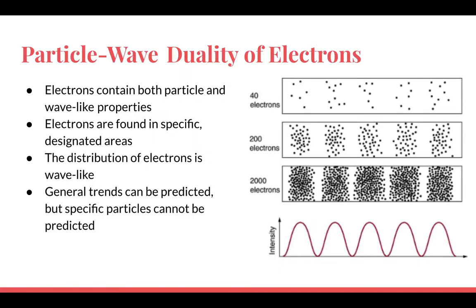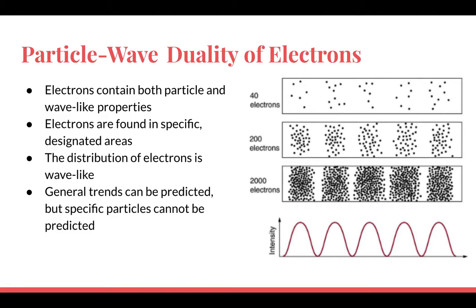Before we can jump into the Heisenberg uncertainty principle, we need to discuss the particle-wave duality of electrons. This principle was first studied by Louis de Broglie. He learned that photons and electrons act as both a particle and a wave. This graph shows the diffraction pattern that electrons take when they are scattered on a certain surface.